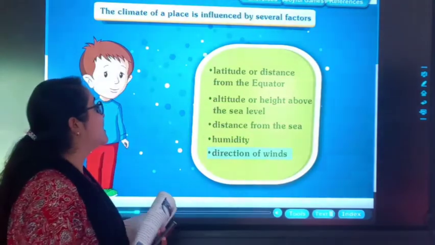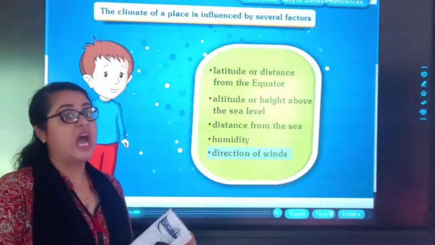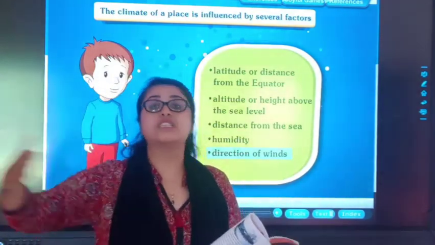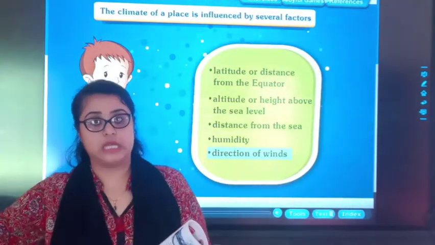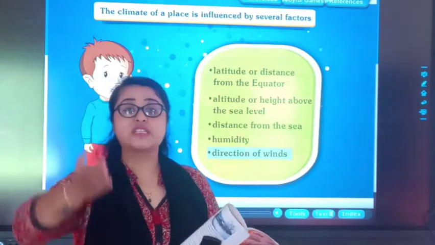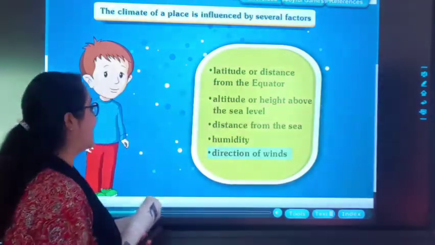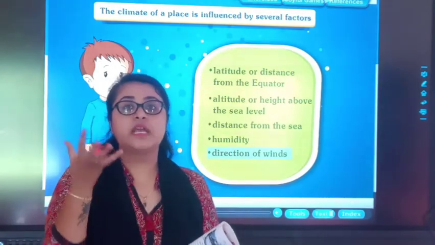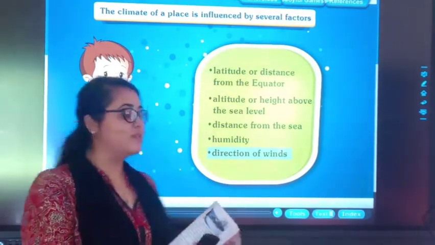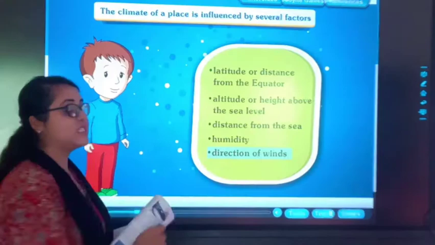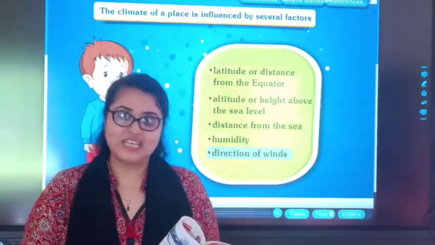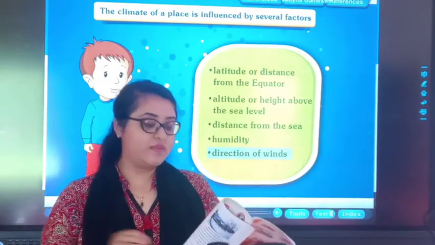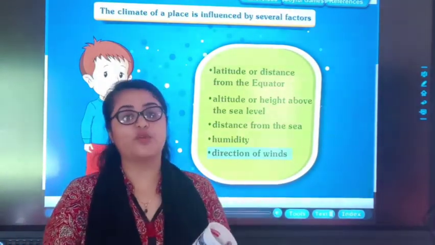Understood? The third is distance from the sea. How far a country is from the sea, or what is the distance between the country and the sea? Because seawater also affects the climate. Next is humidity. Humidity means moisture in the wind. Okay students? And the last is direction of the winds. So students, let's keep it here for today. In next video, we will be starting with factors that influence climate.